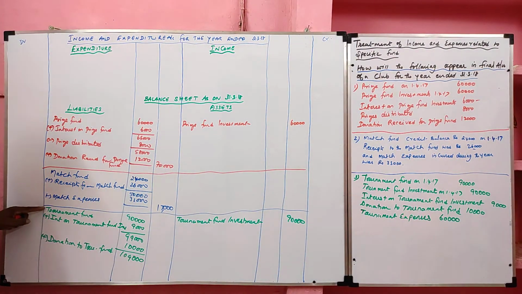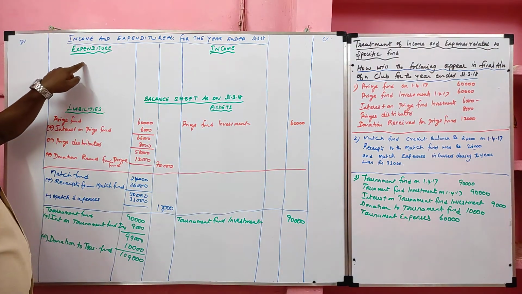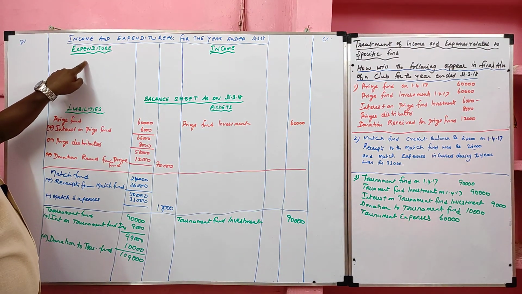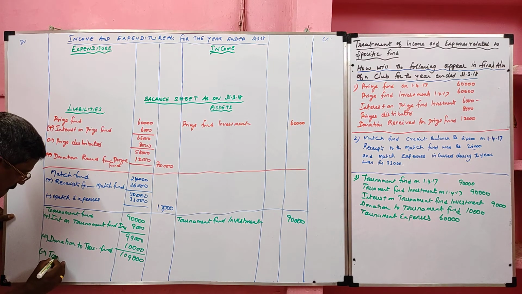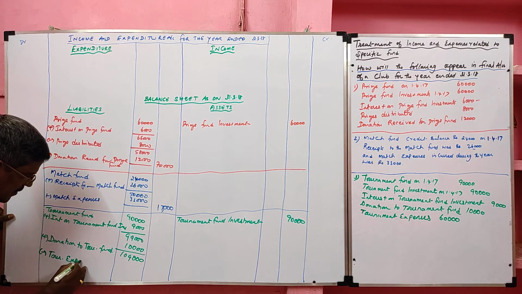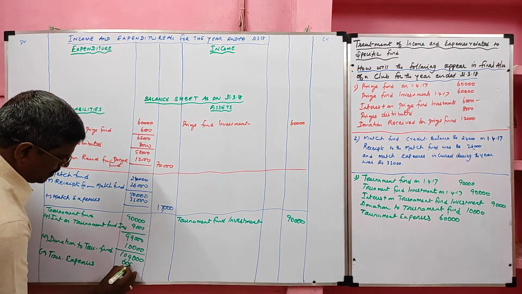Since the tournament fund is given, we have to deduct the tournament expenses from the tournament fund. If tournament fund is not given, the tournament expenses are debited in the income and expenditure account, which means it appears in the expenditure side. Minus tournament expenses value 60,000.